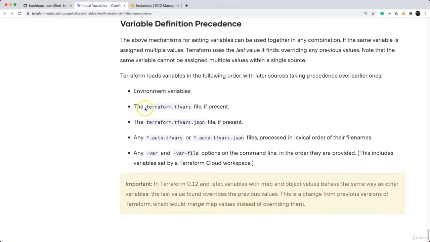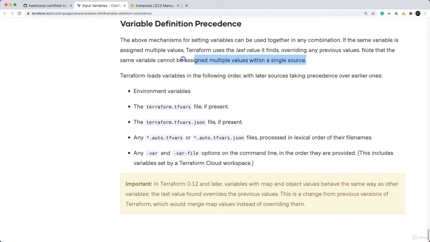Using terraform.tfvars or auto.tfvars, then -var-file arguments, or directly CLI -var. Now one important thing we need to know is, if the same variable is assigned multiple values, Terraform uses the last value it finds, overriding any previous values. And note that the same variable cannot be assigned multiple values in a single source.